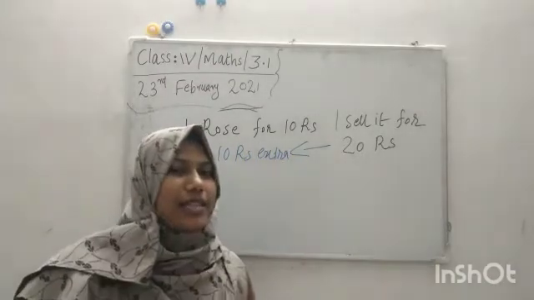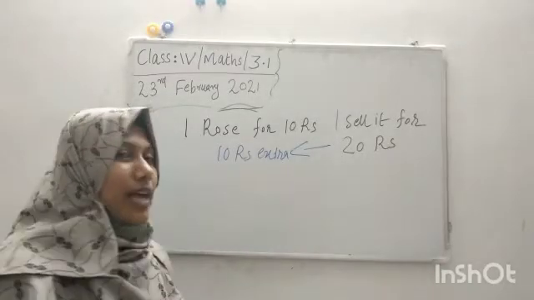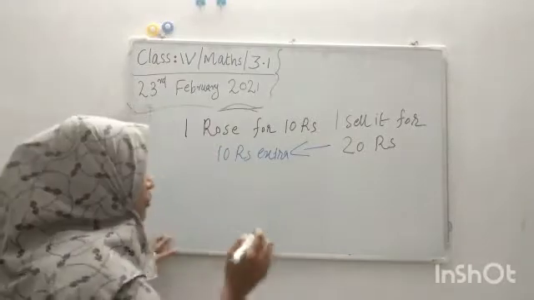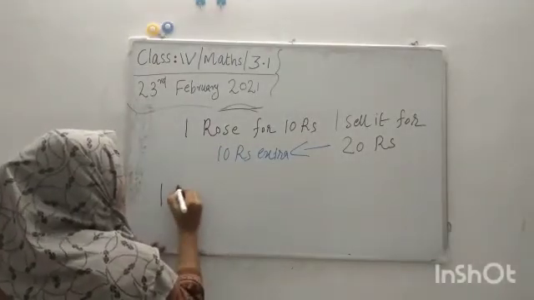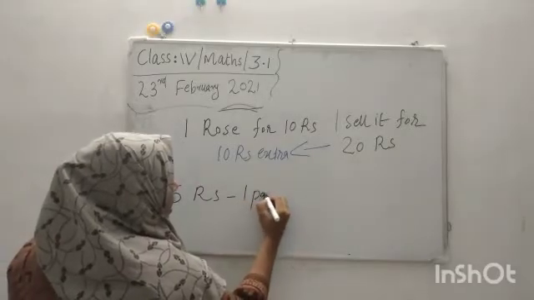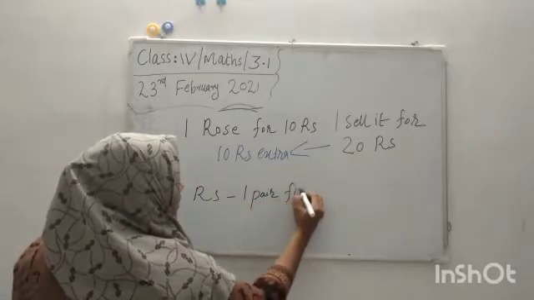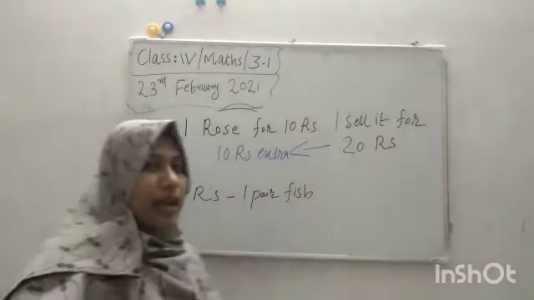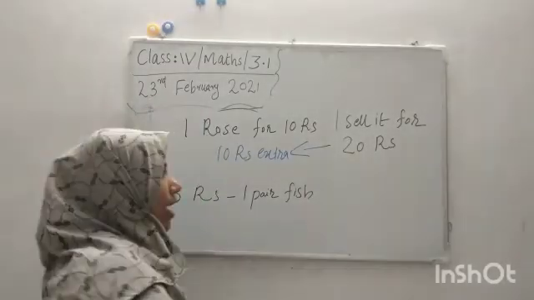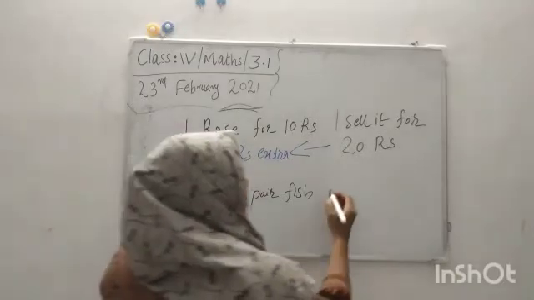Then suppose I bought a pair of guppy fish for 15 rupees, and I sell it for 12 rupees.